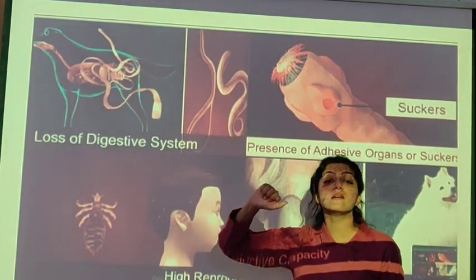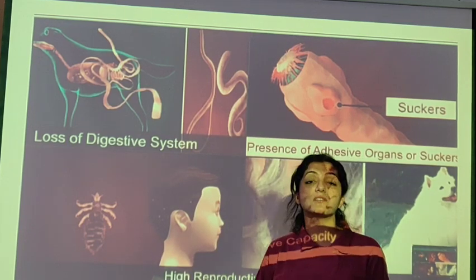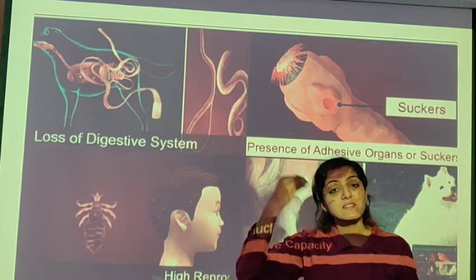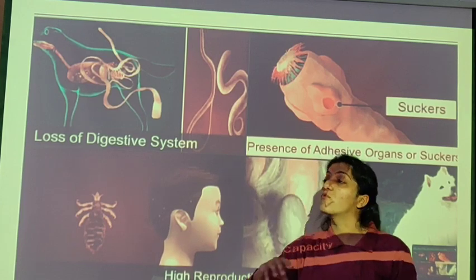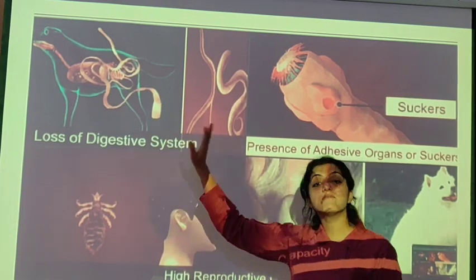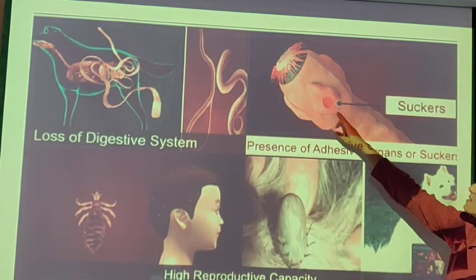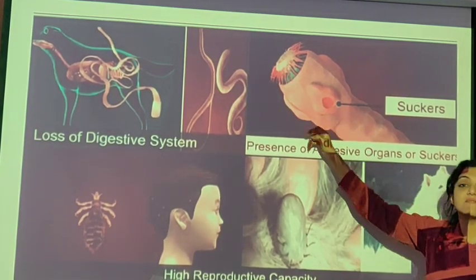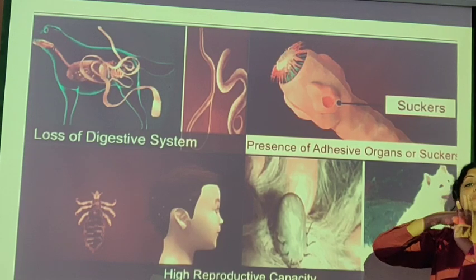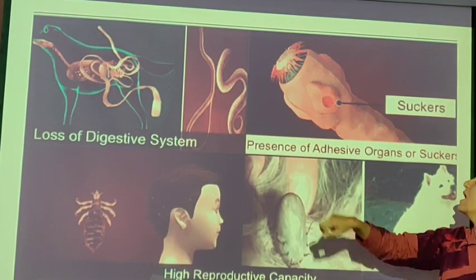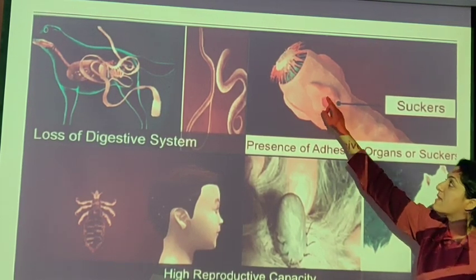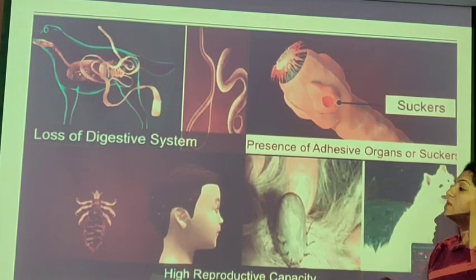Because these endoparasites, they are going to feed on the already digested food. जो human being digest कर चुका है, already digested food they are going to feed on. They won't have their own digestive system. They will have presence of adhesive organs and suckers. Adhesive organs to stay adherent to the tissues inside, and they will have these kind of small suckers through which they are going to suck the blood.